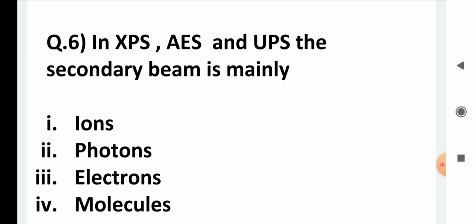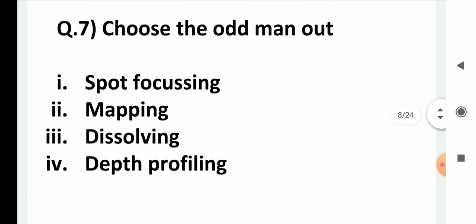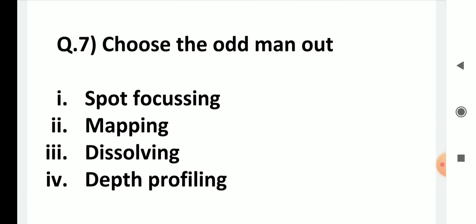Question 6. In XPS, AES and UPS, the secondary beam is mainly ions, photons, electrons, or molecules. Choose the odd man out. This is related to the sampling, spot focusing, mapping, dissolving, and depth profiling.